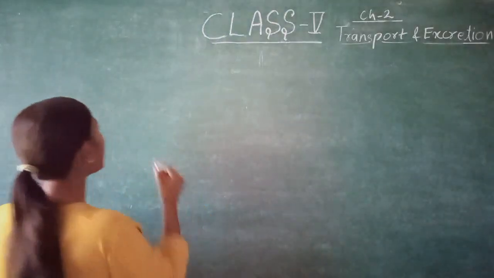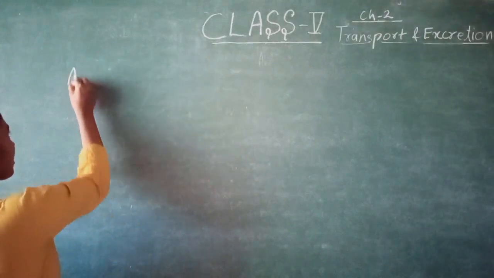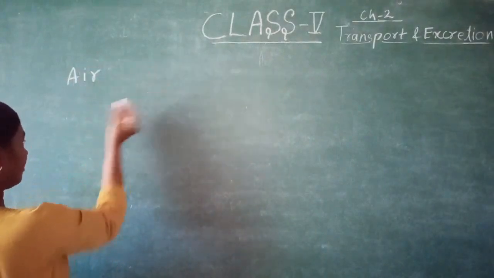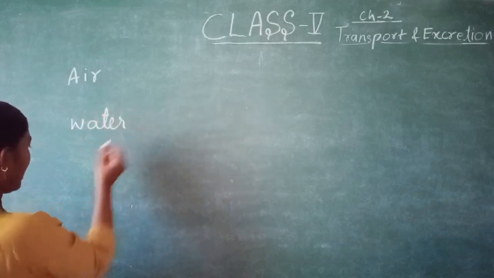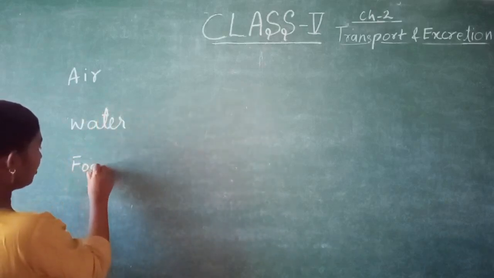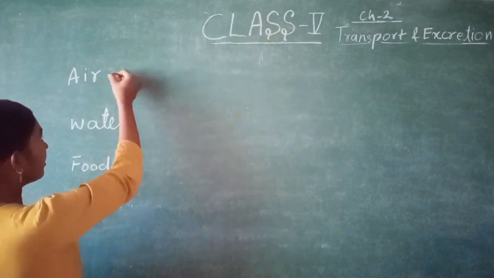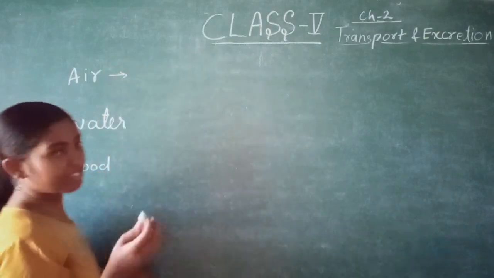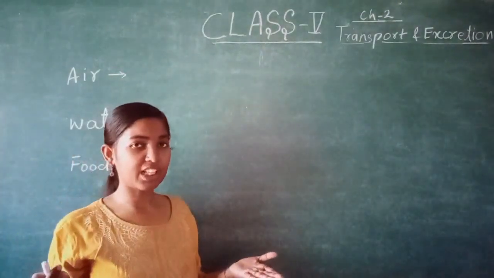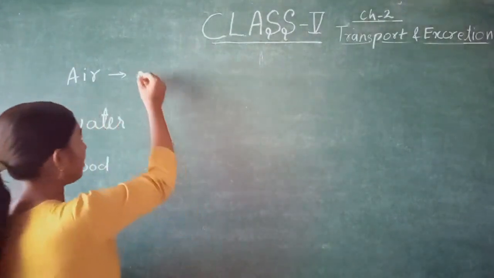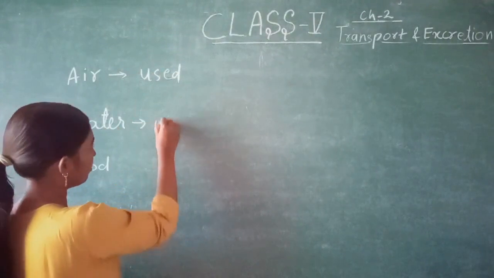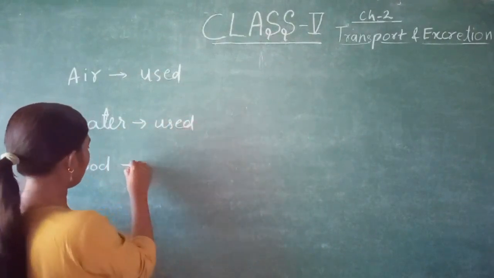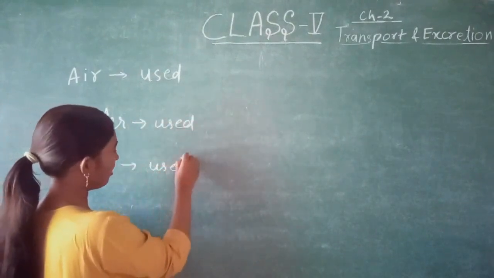Our body intakes mainly air. It also takes water and food. This air is taken with the help of nose and mouth, and after use it is used by our body. Water is also used by our body. Food is also used by our body.